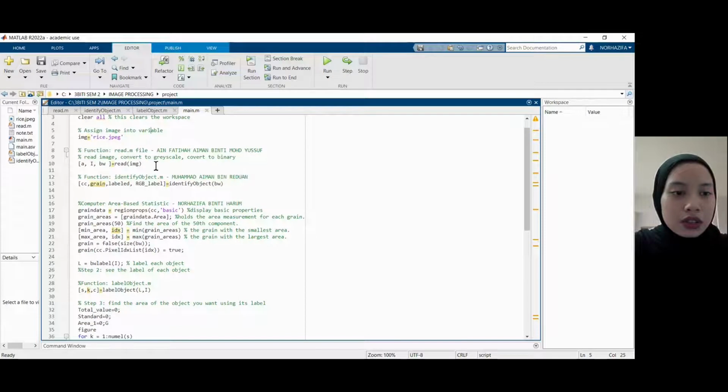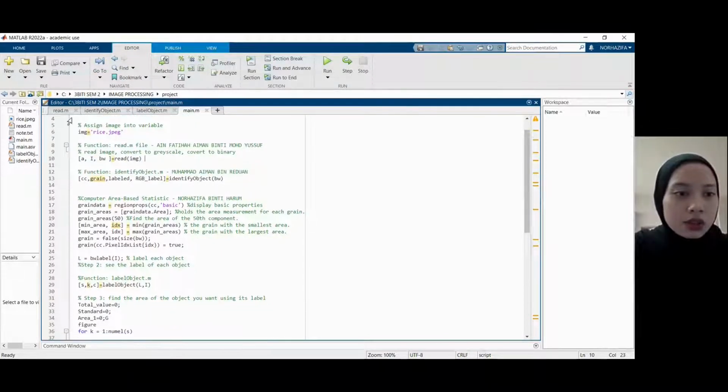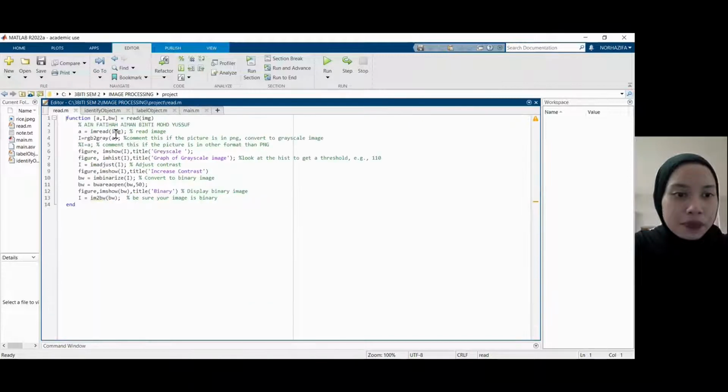And then next we're going to call the function read.m file that was done by FATIHAH AIMAN. In this function, we will read the image and then convert it into grayscale, and then adjust the contrast and then convert it into the binary.